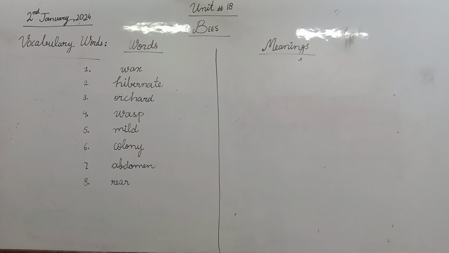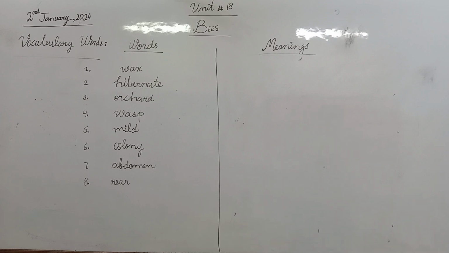First of all, we will do vocabulary words as we always do in our class in every lesson. I have written 8 words on the board and first we will read these words. The first word is wax, second word is hibernate, third word is orchard, and fourth word is vast, fifth word is mild, sixth word is colony, seventh word is abdomen, and the last 8th word is rear.